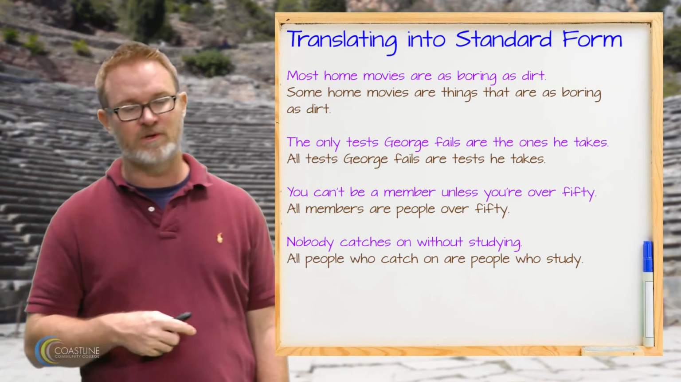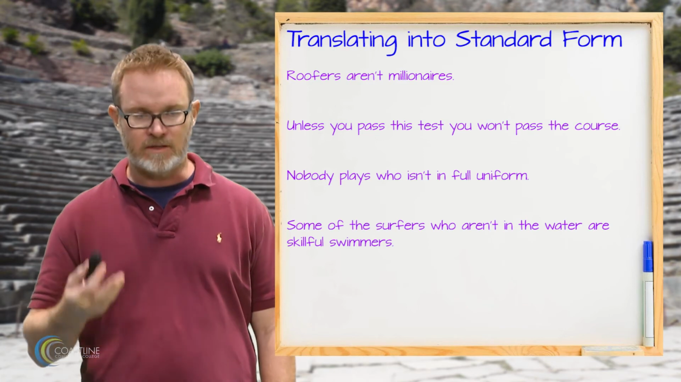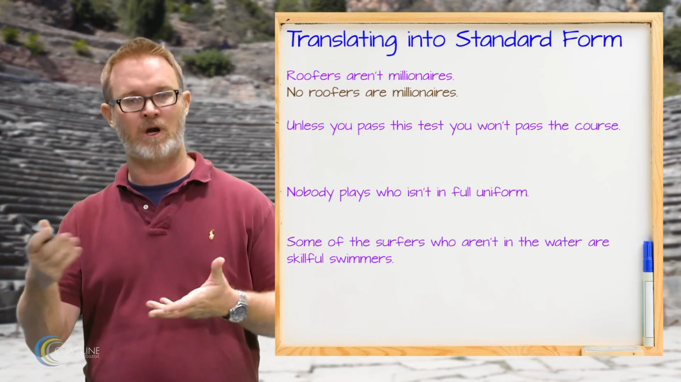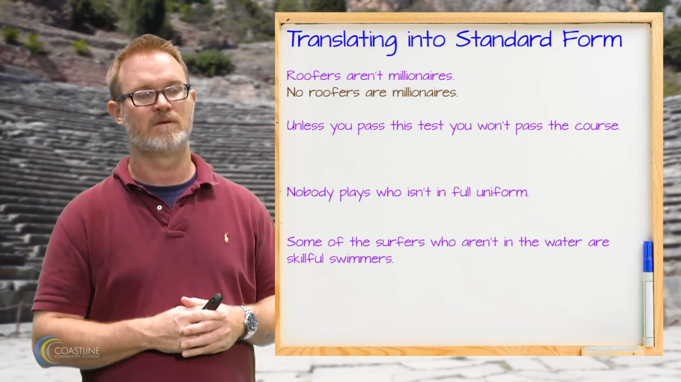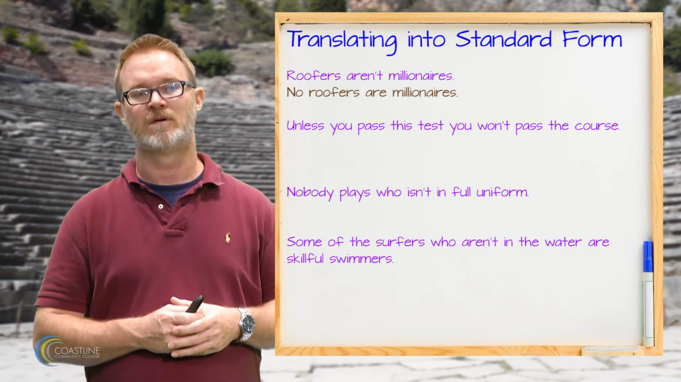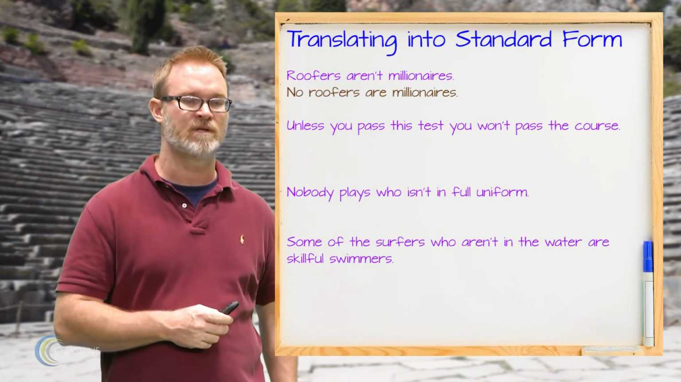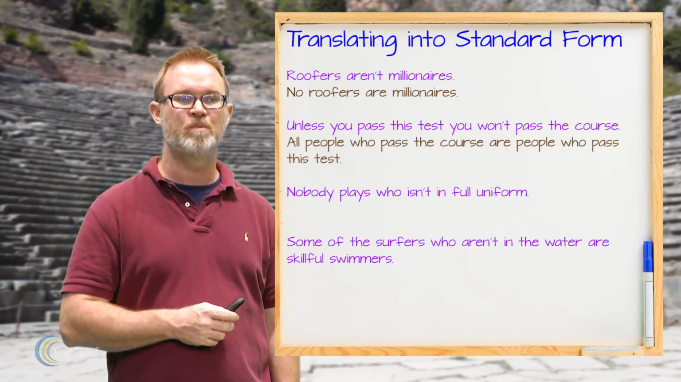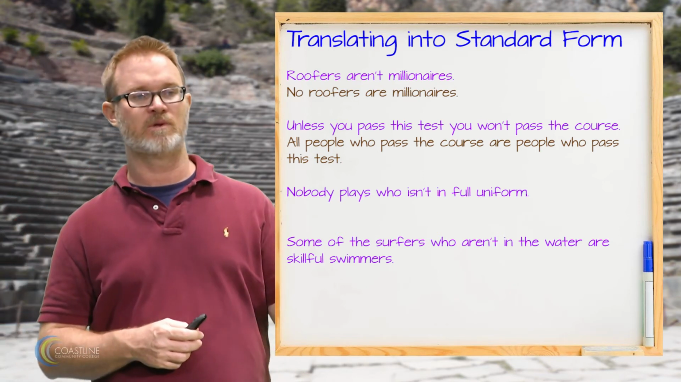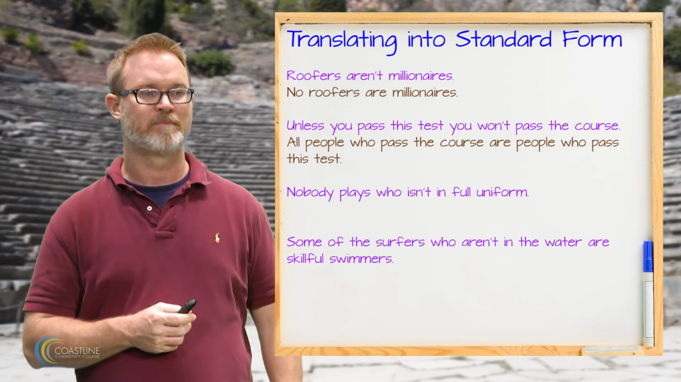Okay, so last few examples here, we have a kind of negative claim, roofers aren't millionaires. That seems pretty straightforwardly an E claim, right? No roofers are millionaires. That one translates. All right, the next claim, unless you pass this test, you won't pass the course, right? So this one is a bit of a tough one. It's going to actually translate as all people who pass the course are people who pass this test, right? Because that's what essentially it's saying, right? That you can't pass the course unless you pass the test. Okay?